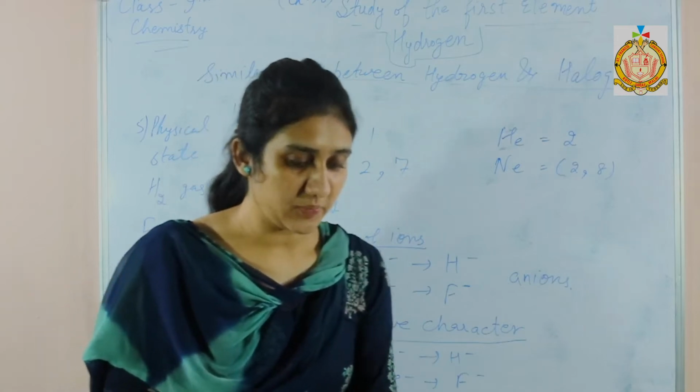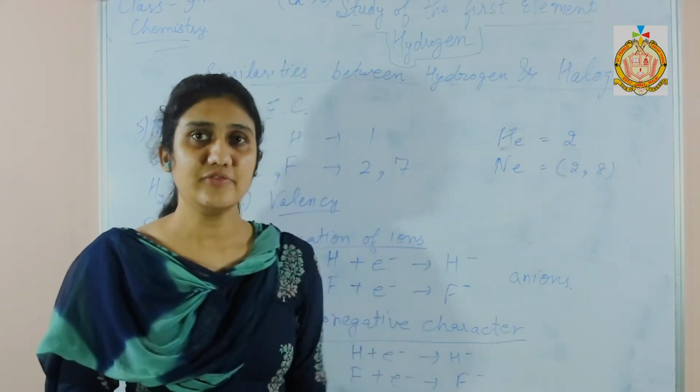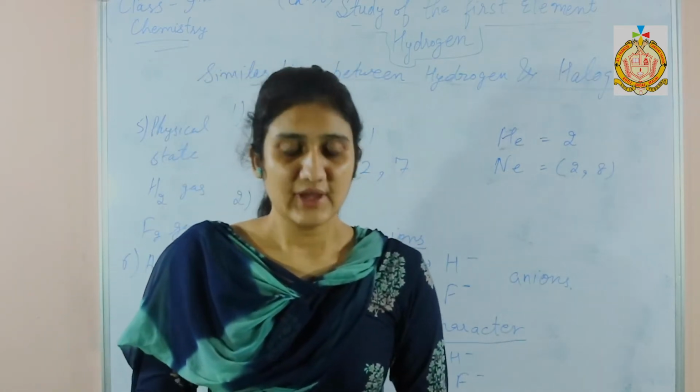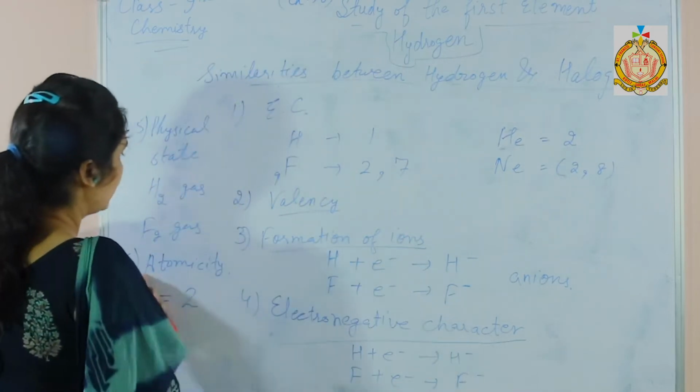Next, here are some properties of hydrogen that are different from alkali metals as well as from halogens. We shall discuss these properties.